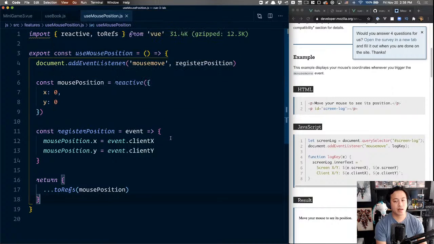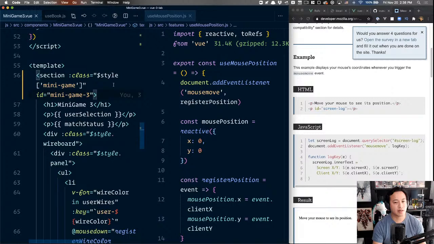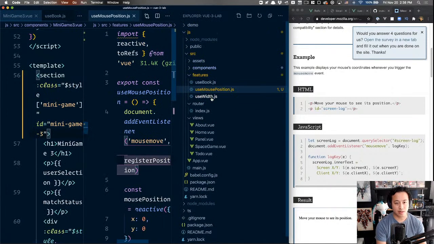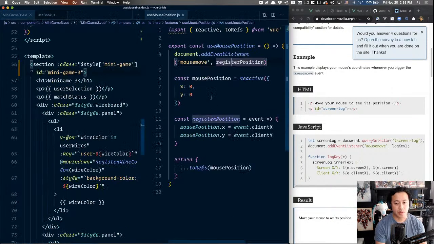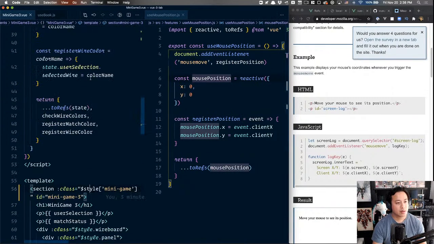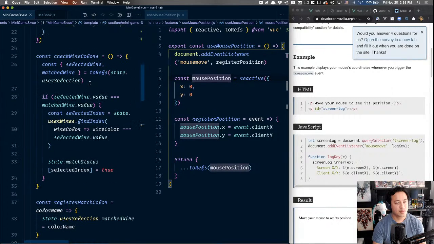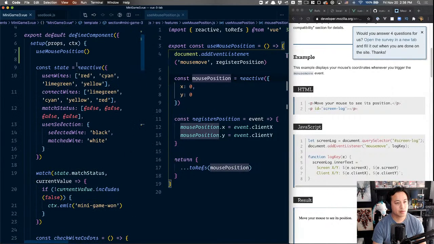So to show you how this works then, next to it, here's use position. Again, I'll keep that to the side. And now I'm going to bump this down a little bit so you can actually read a little bit more. Here now, we will see, here's mouse position.